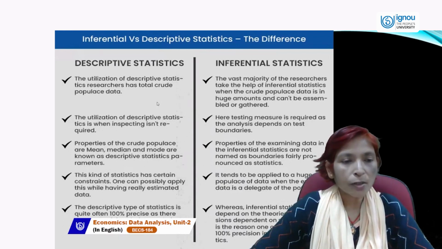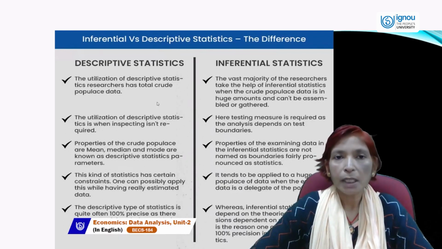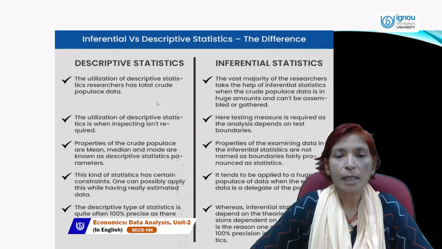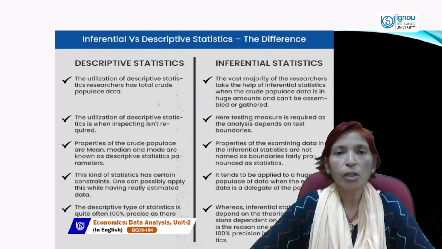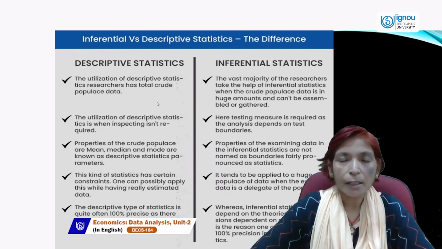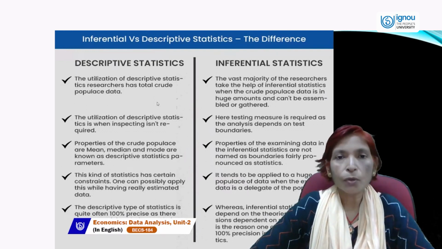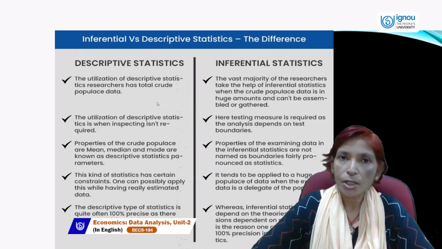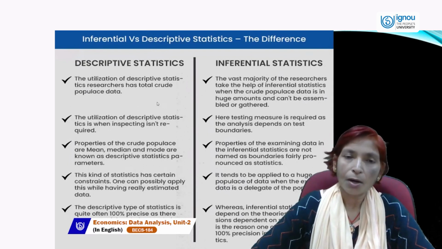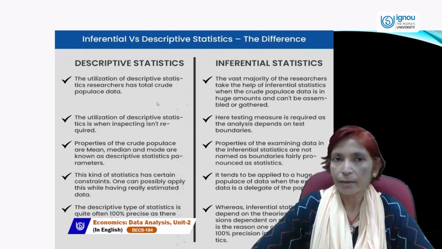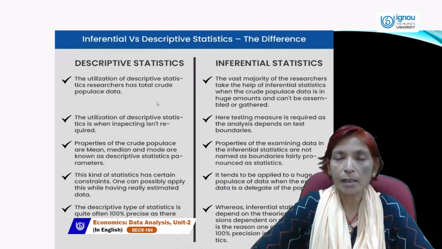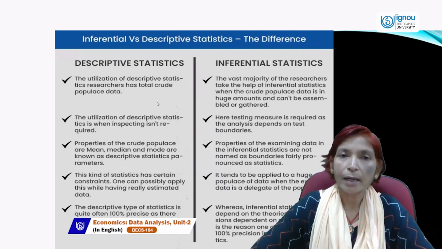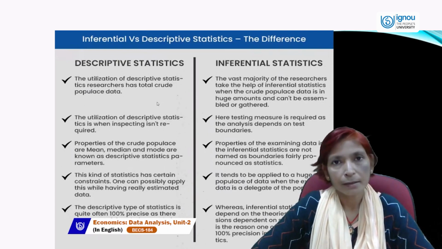Next point is that properties of the crude population, such as mean, median, and mode, are known as descriptive statistics parameters. We use different statistical tools to analyze the data, like measures of central tendency, measures of dispersion, correlation, regression, skewness, kurtosis, etc. These are the statistical tools from which we can analyze the collected data.